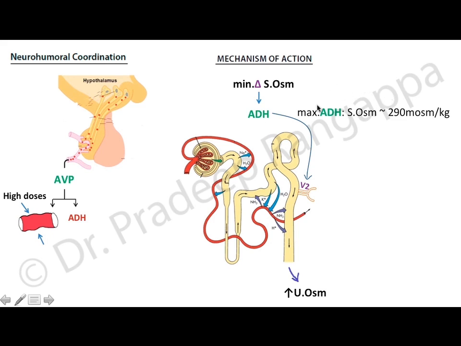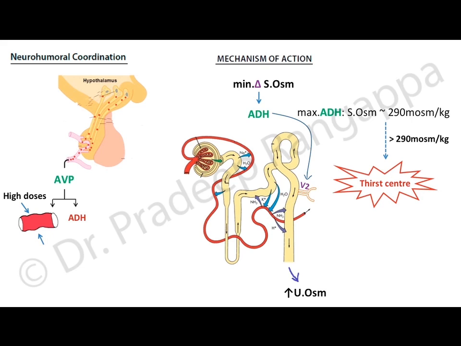What they found is that maximum ADH production happens when the serum osmolality goes up to 290 or more than 290. That is when the thirst center gets activated and ADH gets released, and maximum ADH secretion happens when serum osmolality goes beyond 290 milliosmoles per kg. So this is the pictorial representation of how the ADH gets activated and the receptors they act on. So let's jump into the studies.